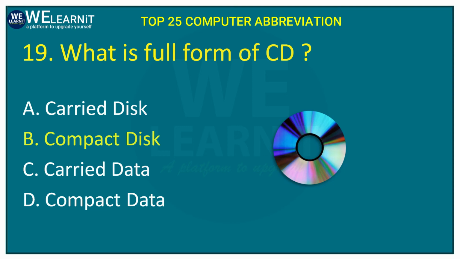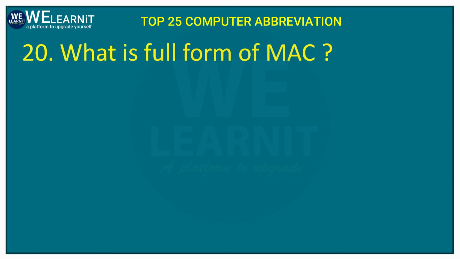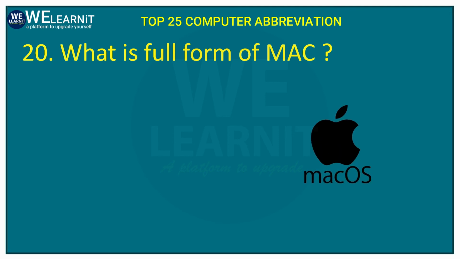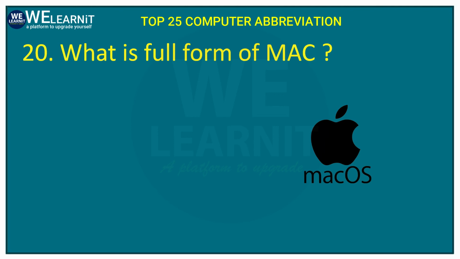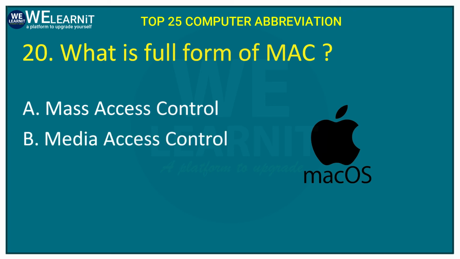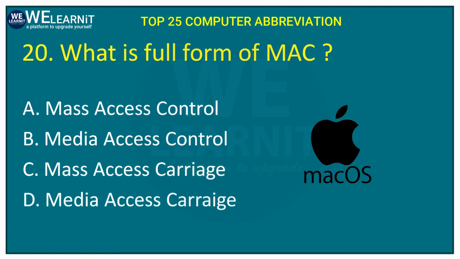The next question is, what is the full form of Mac? Mac is the name of an operating system. Okay, it is developed by Apple company. Let's look at the options. Mass access control, media access control, mass access carriage, or media access carriage. And the correct answer of this question is option number B, that is media access control.